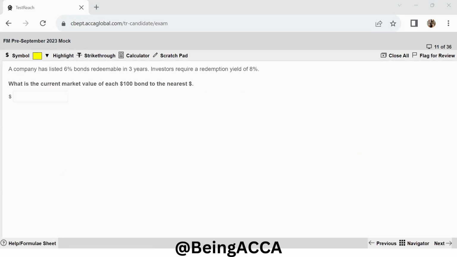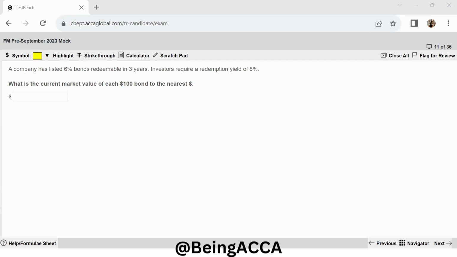A company has listed 6% bonds redeemable in 3 years. Investors require a redemption yield of 8%. What is the current market value of each $100 bond to the nearest dollar? So what we'll do over here is, how do we find out the market value? We find out how much money is it going to earn in the present value terms.